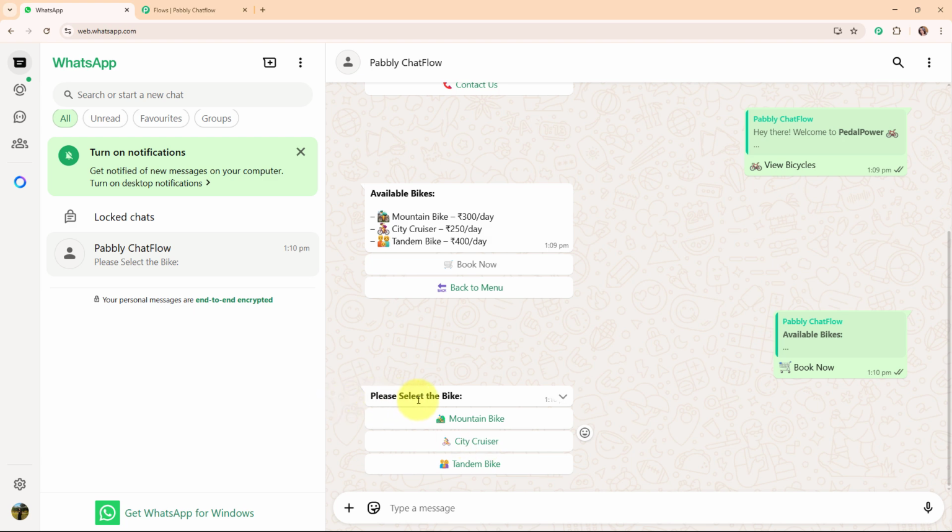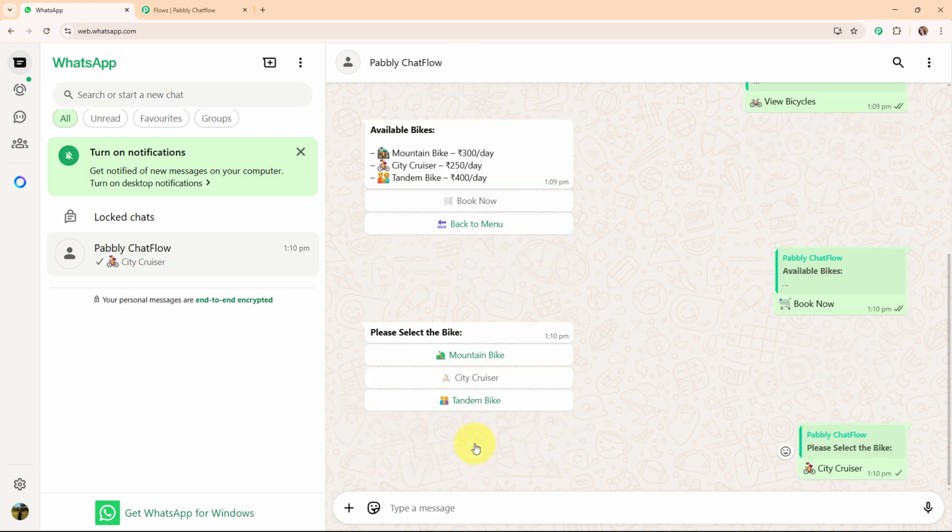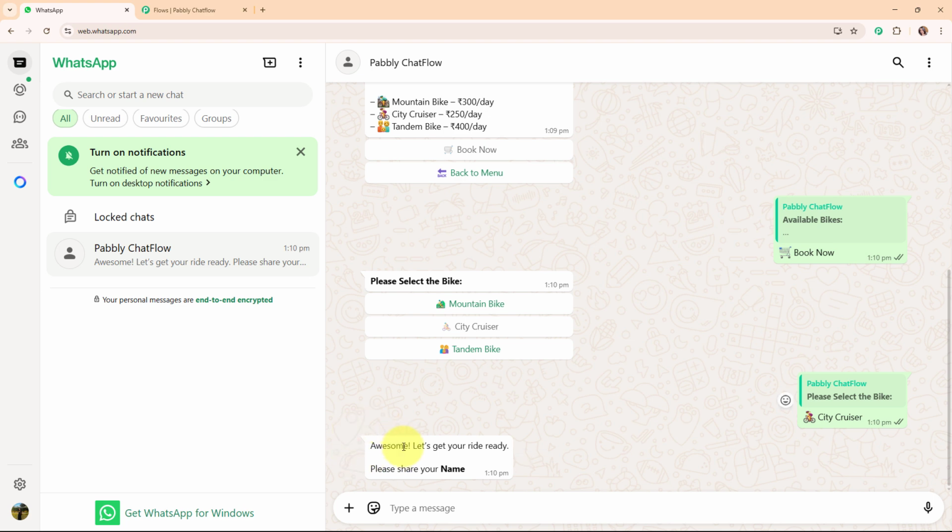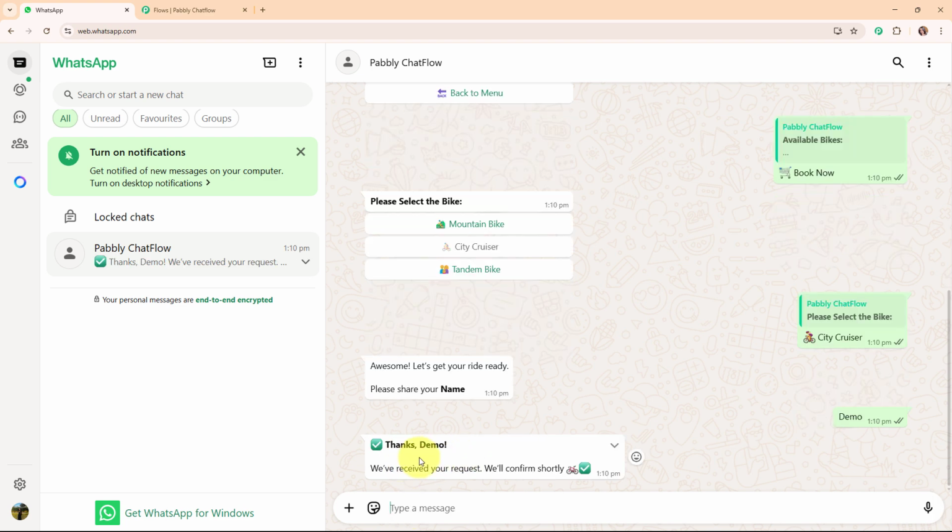And then it is asking me to please select the bike. So I'm going to select a random bike, and then it is saying, awesome, let's get your ride ready, please share your name. So I'm going to share my name over here. And then it says, thanks demo, we have received your request, will confirm shortly.